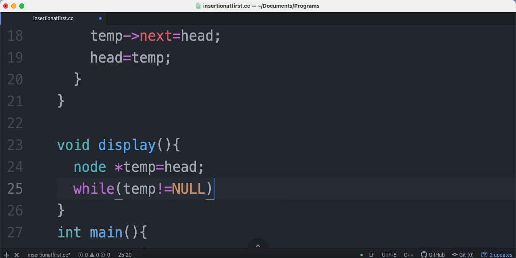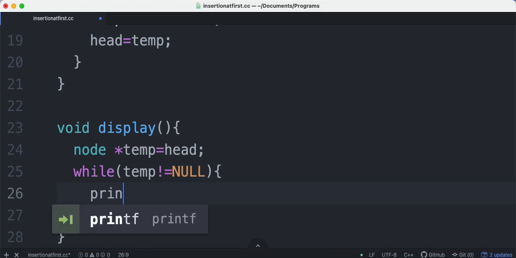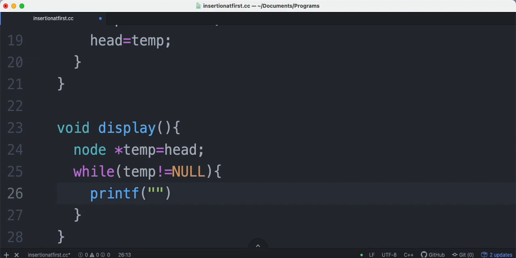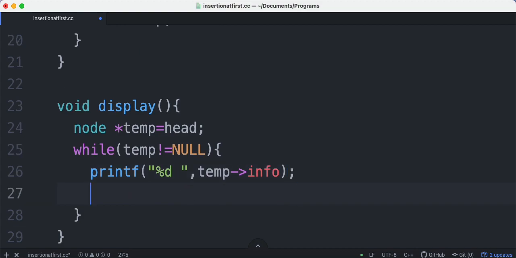If it is not equal to null, then what you have to do is, first of all, print the value, that is %d space, and how to print the value is like this. And after this, you have to go to the next node. How to go to the next node? So temp is equal to temp next. That's all. This is how we can print.